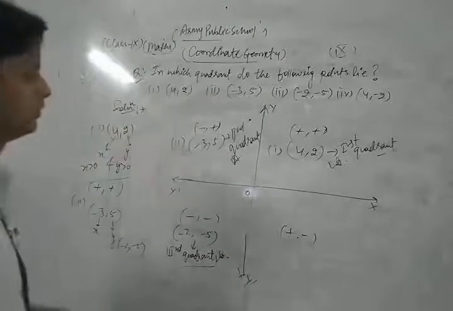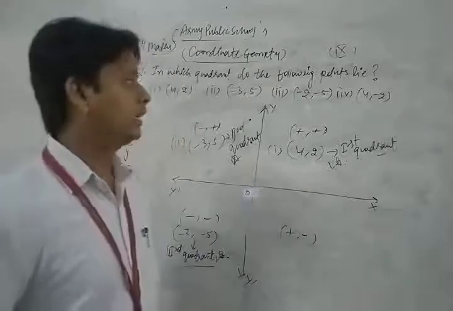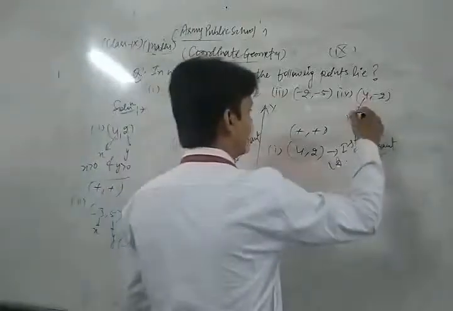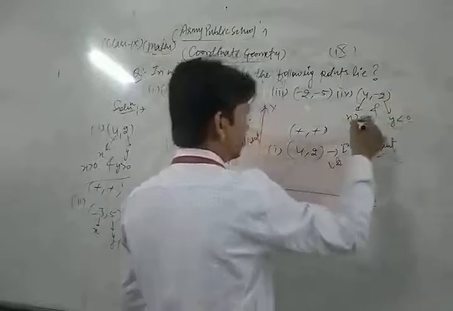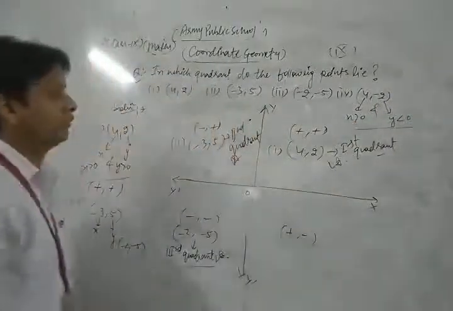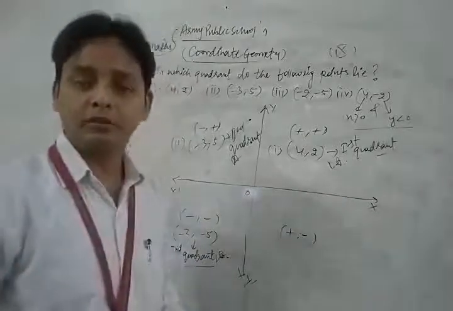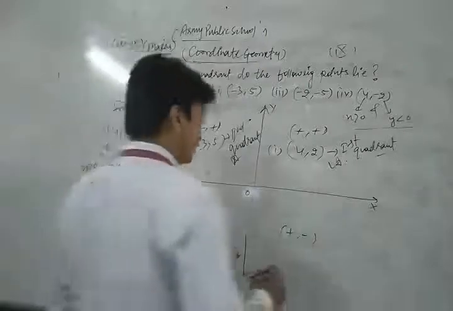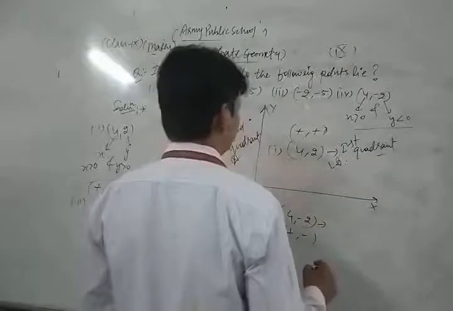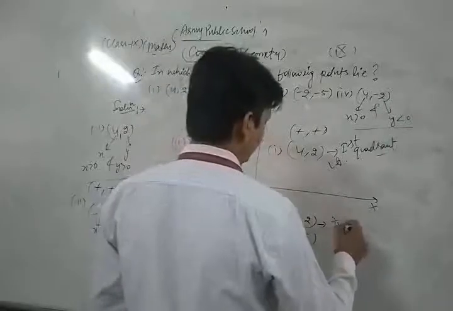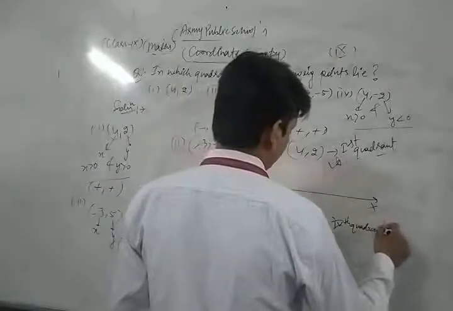Now the fourth part of this question: here abscissa x is positive, greater than 0, but y is negative, less than 0. So (4, -2) lies in the fourth quadrant.